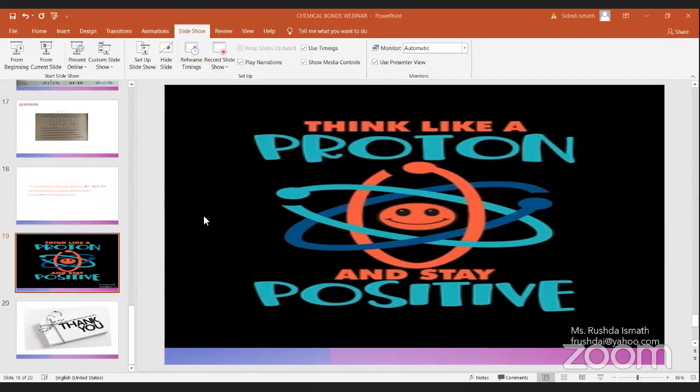So the bond between the first H2O molecule and the second H2O molecule is known as an intermolecular bond.